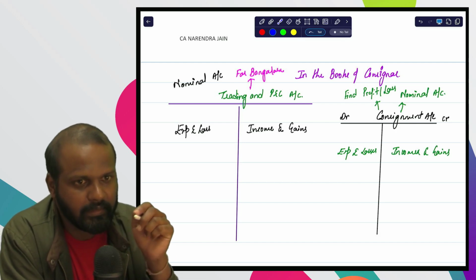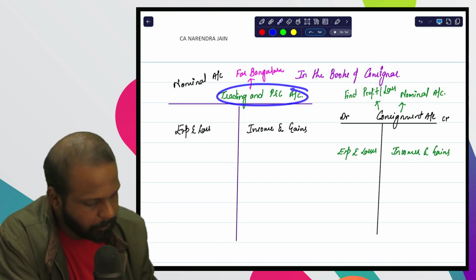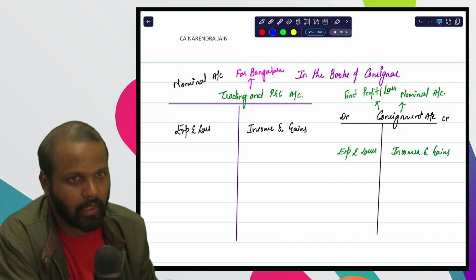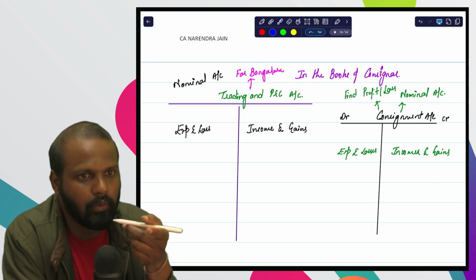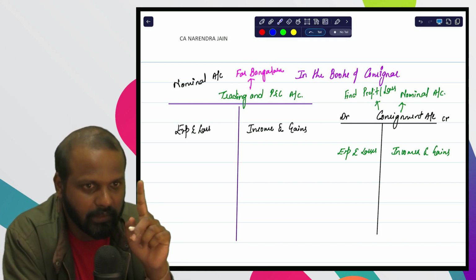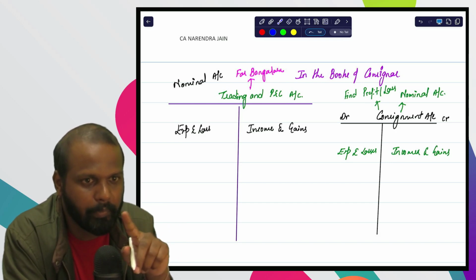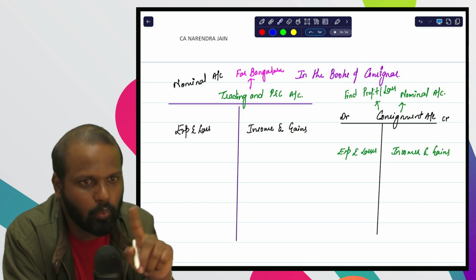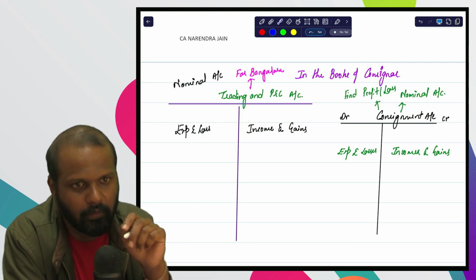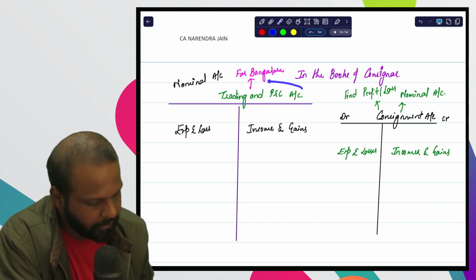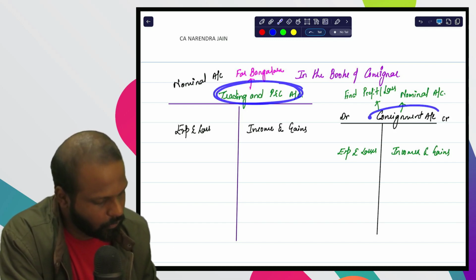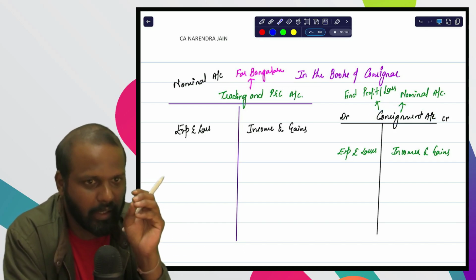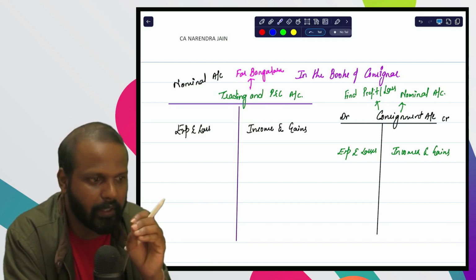Now a doubt will arise: sir, if you are preparing trading P&L account for Bangalore business, can we prepare one more trading P&L account? Not possible, because in the same books of account, you cannot prepare two accounts with the same name. The name of the account should be different. So instead of calling it trading and profit and loss account, we are going to call it consignment account. Consignment account is just similar to trading and P&L account.